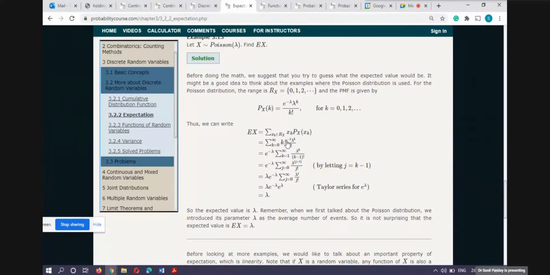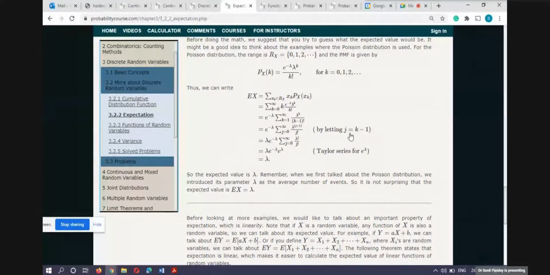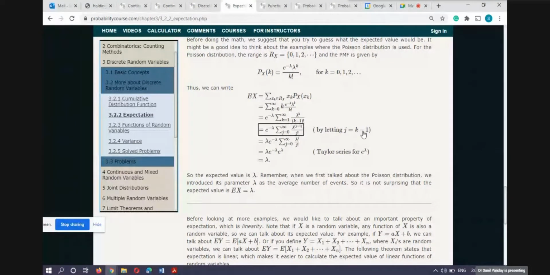In this summation, you can see that e raised to power minus lambda is independent of the summation, so it will be outside, and you are having this one. For k equal to 0, you will get 0 because k is involved here, so this summation actually starts from k equal to 1. Then we use a substitution technique: put k minus 1 equal to j. For k equal to 1, j equals 0, and for k equal to infinity, j is also infinity.